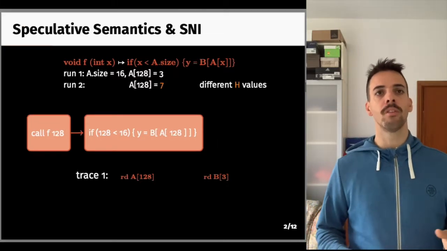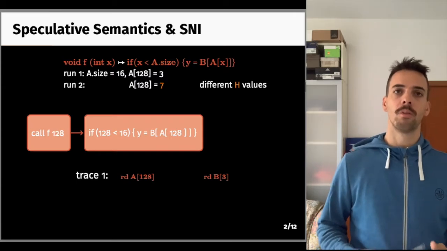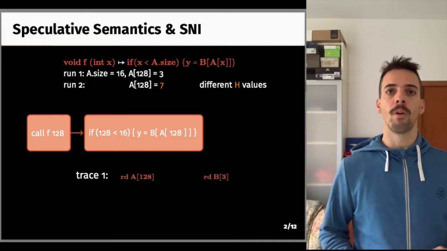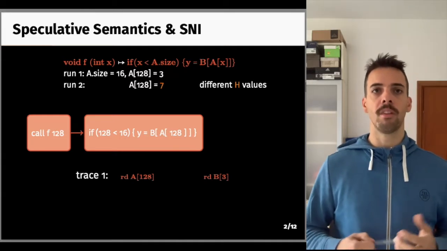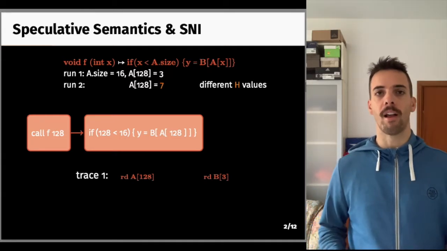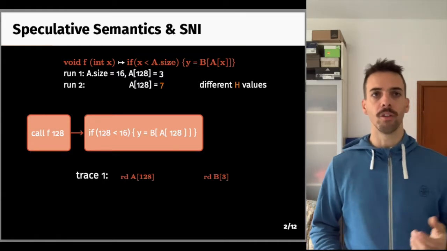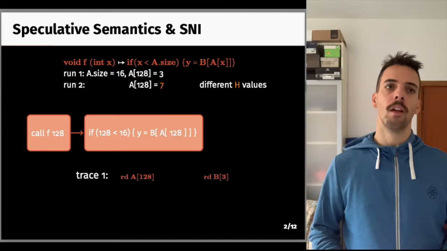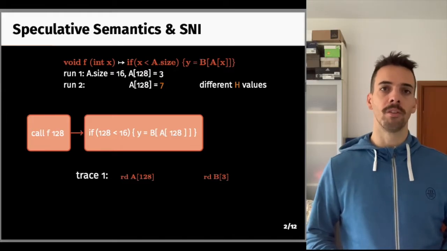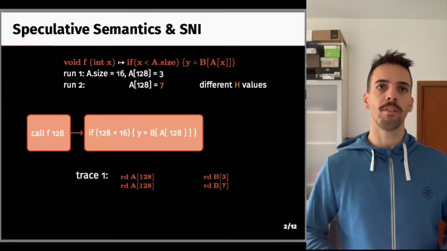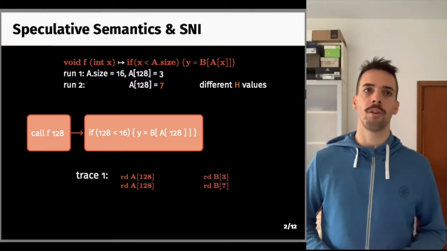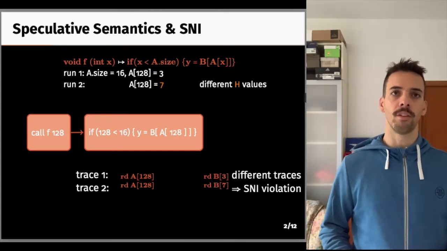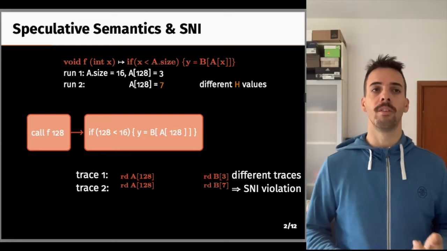SNI is a non-interference property, and as such, it requires reasoning about two runs of the program that start from low equivalent states, or rather from states with different secrets but with the same public values. In this case, the content of A of 128 is secret, or H in non-interference lingo, and thus we can assume it to be different across runs. When the program runs a second time, it therefore generates another trace, which you can see depicted after the first one. Now, the second trace is different from the first one, which means the code is insecure.